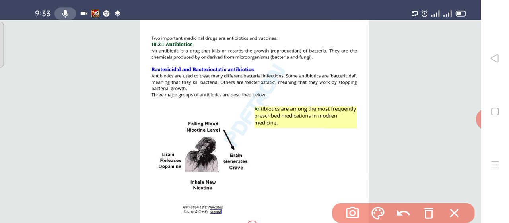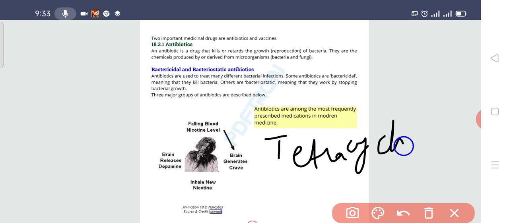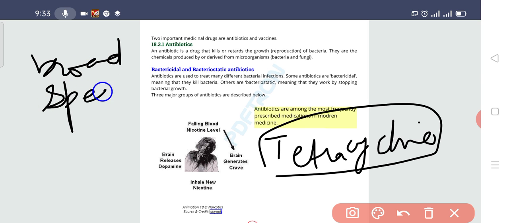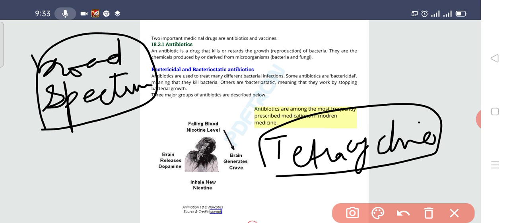The next example of an antibiotic given in your book is the tetracycline. The tetracycline is a very good antibiotic and it is also called broad spectrum. What is the meaning of broad spectrum? Broad spectrum means that it is killing a broad variety of bacteria. It is also a bacteriostatic antibiotic.